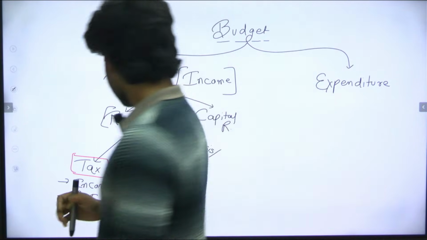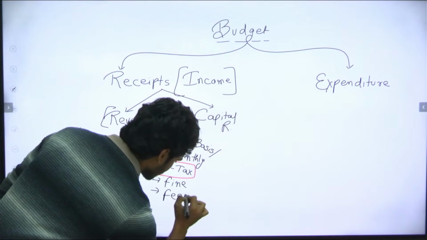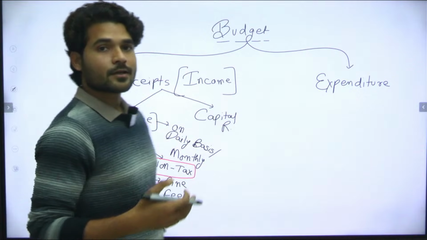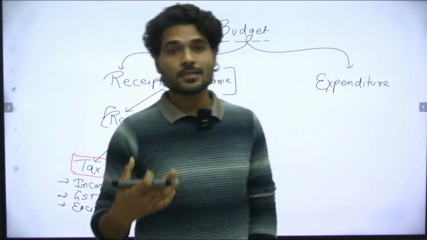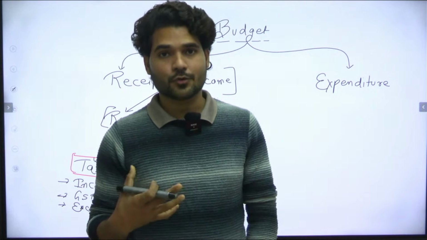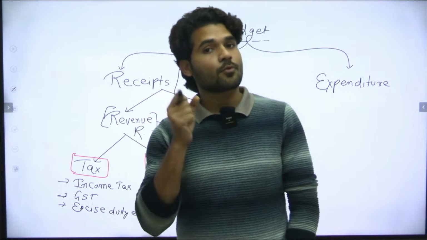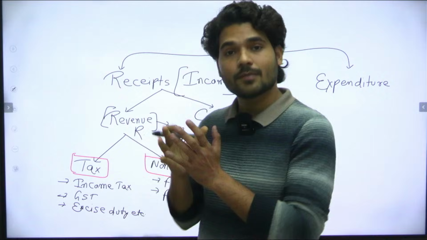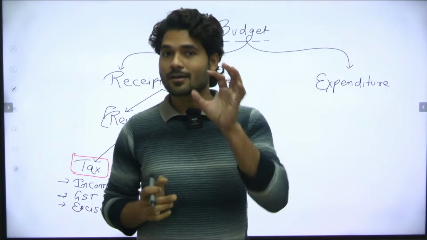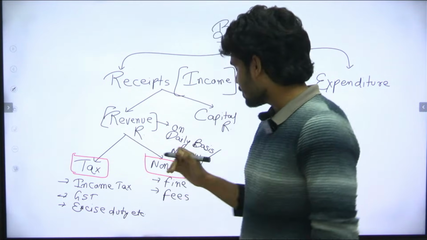Then any types of fees that the government is getting, from government colleges, the IITs, which are government institutions. From those institutions, the government is generating income on a daily or monthly basis, so we can call it recurring in nature. So these come under non-tax.